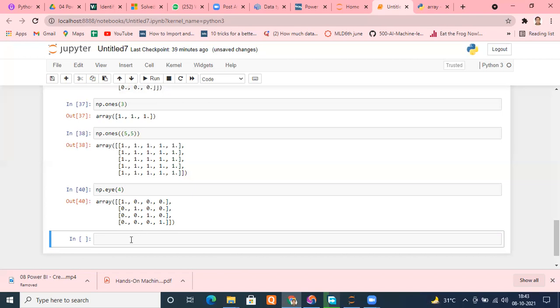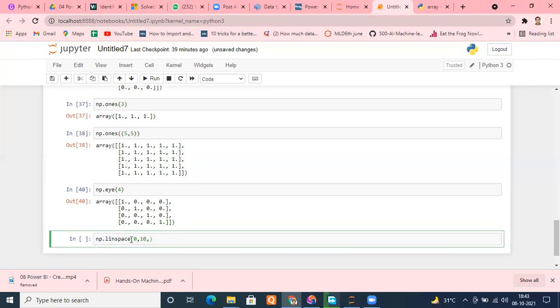Similarly, there is one more function known as the linspace function. What it does is return evenly spaced numbers over a specified interval. For example, I type np.linspace, and I say that I need numbers between 0 and 10. You can specify any numbers you want.